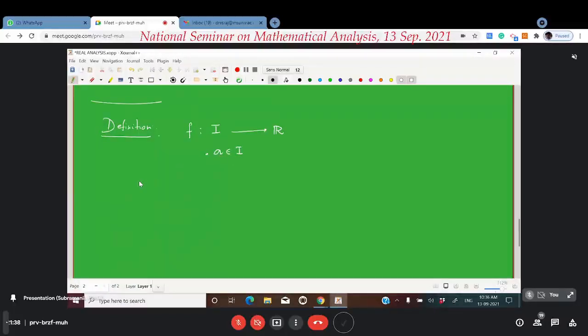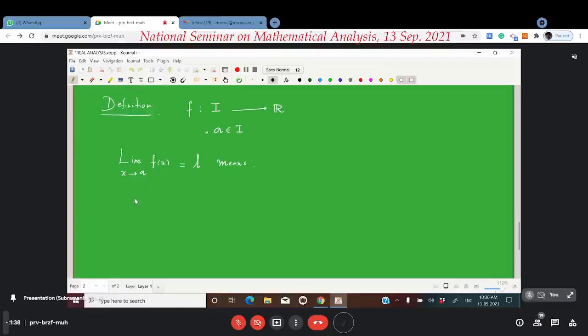Then the limit of this particular f of x is not 2x. Just now it was a general function, a general situation. Now the limit of the function f of x is the number L when x goes to A. Means what? Means for every epsilon greater than 0 given by the student.